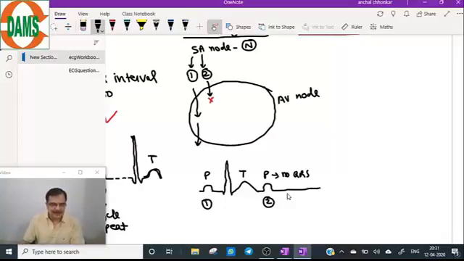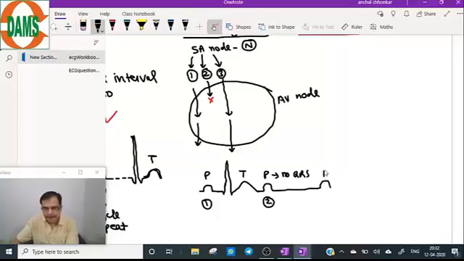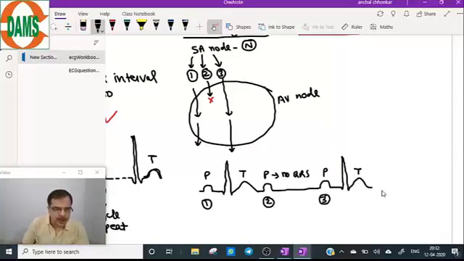This I am taking just as an example of Mobitz type 2. Now the third impulse will depolarize the atria, and that will be conducted through the AV node into the ventricles. So number three P wave will be followed by the QRS complex.